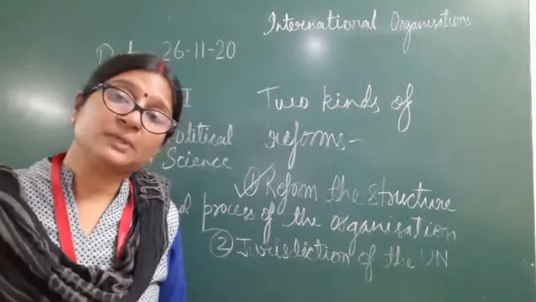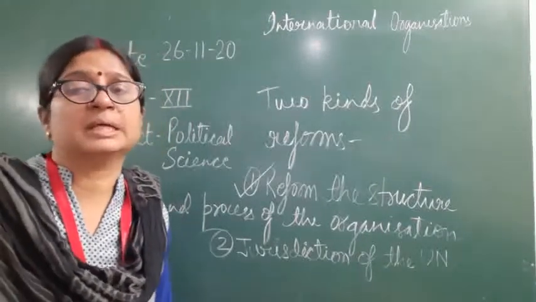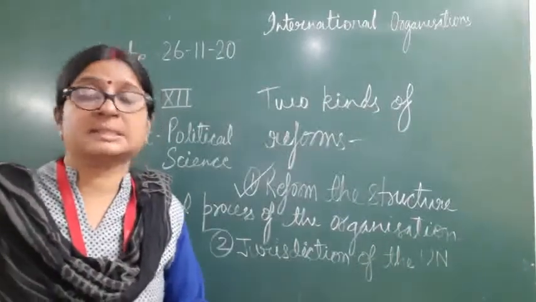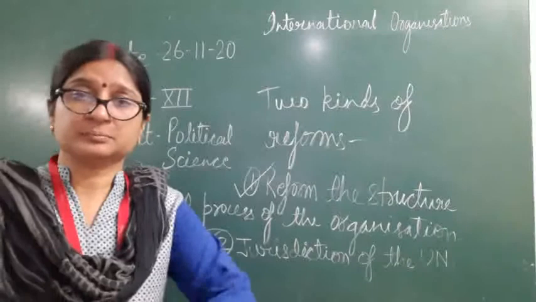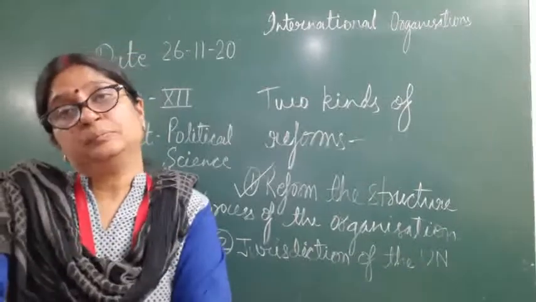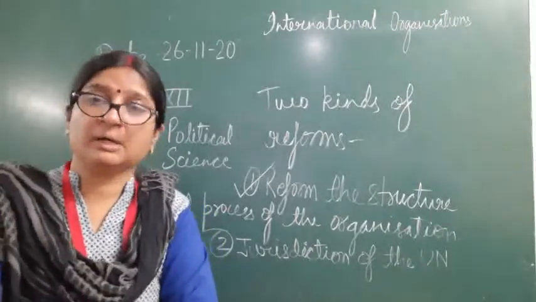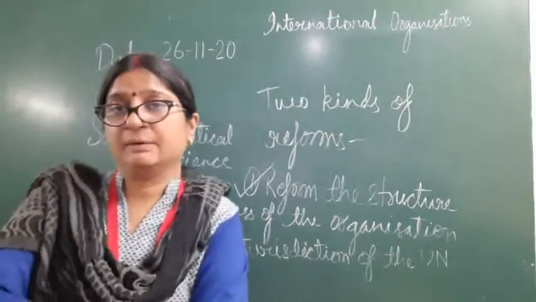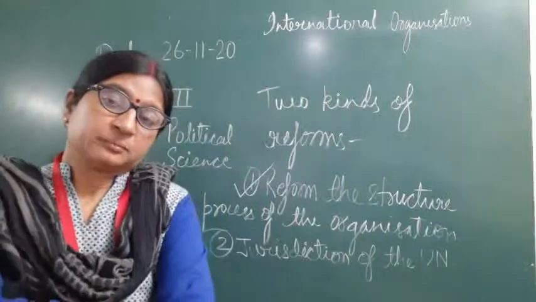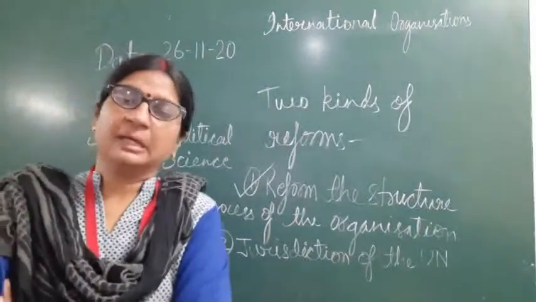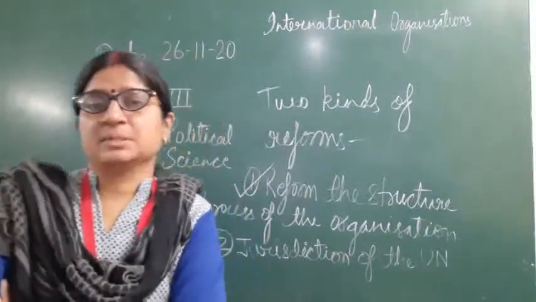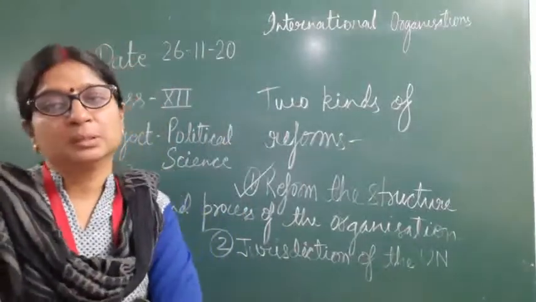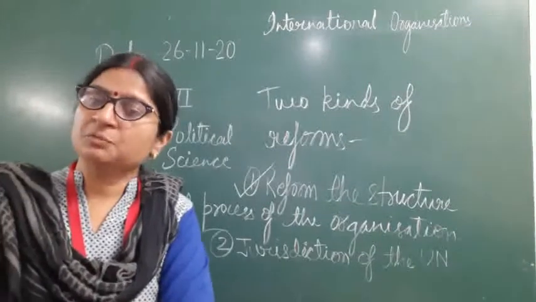So in this connection, we will see the first and the most important change that occurred in the world politics is the collapse of Soviet Union. USSR is no more. The world turned bipolar after the Second World War, and these two poles were represented by USA and USSR, and these two countries were the superpowers.